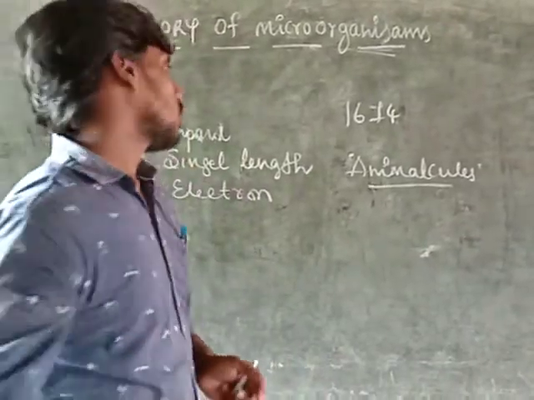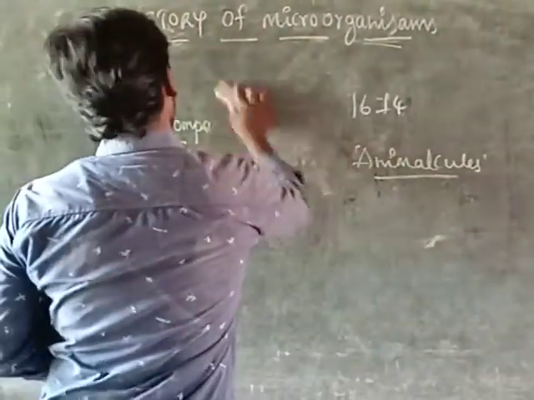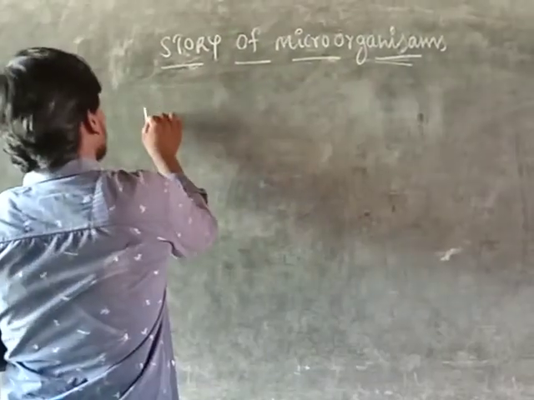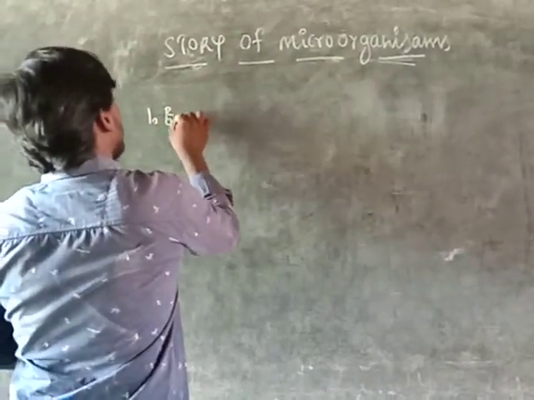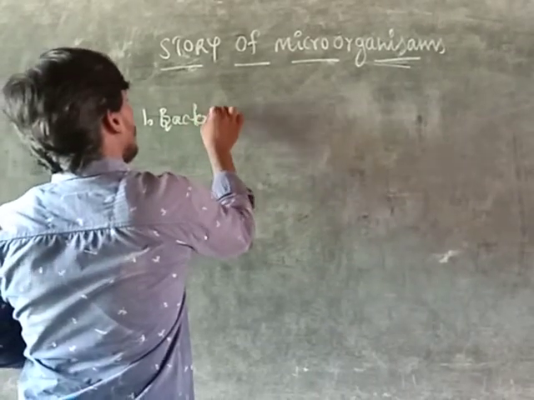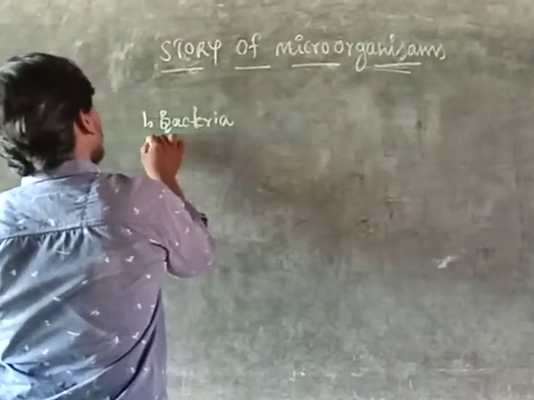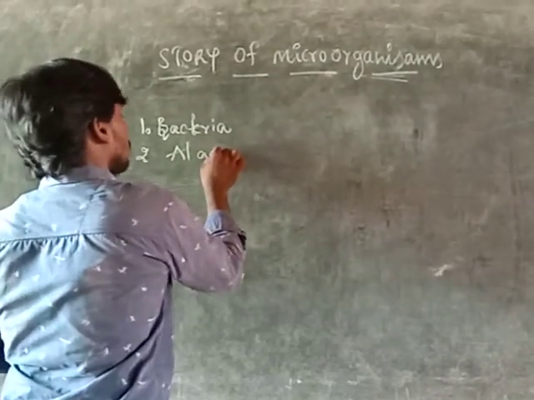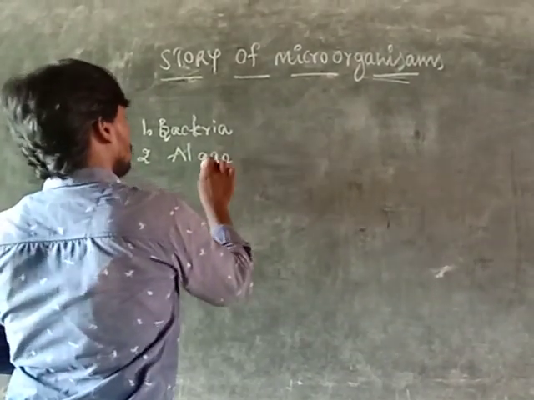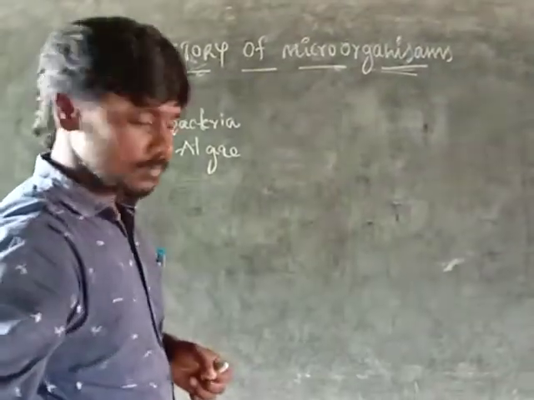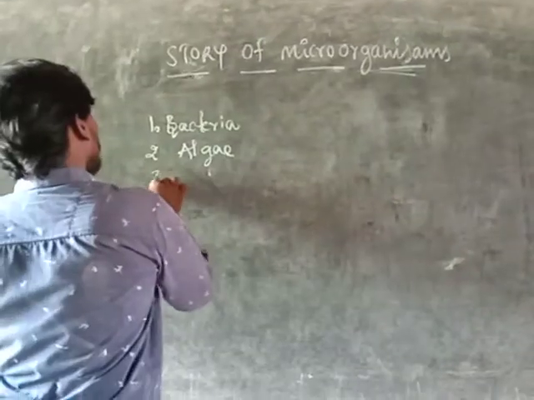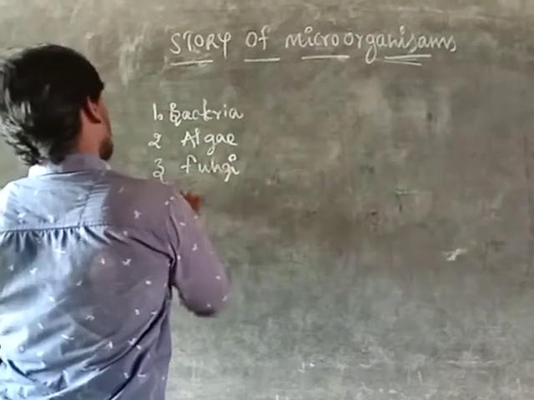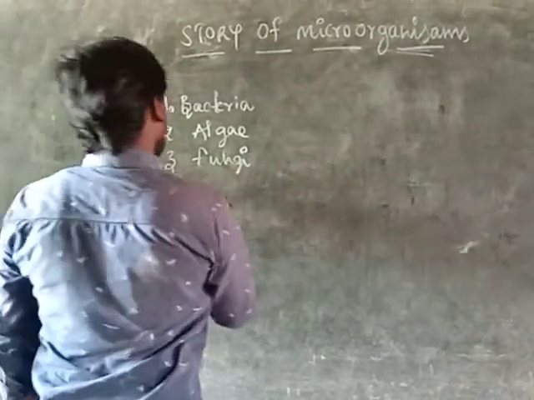Now let's discuss the microorganisms. First one, bacteria. Second one, algae. Third one, fungi. Fourth one, protozoans.